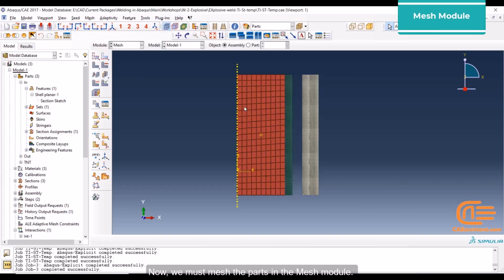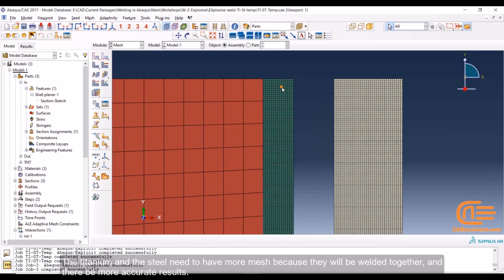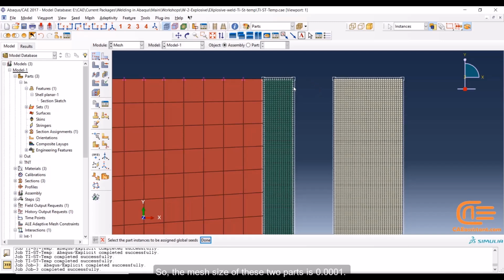Now we must mesh the parts in the mesh module. The titanium and the steel need to have more mesh because they will be welded together and there will be more accurate results. So the mesh size of these two parts is 0.0001.